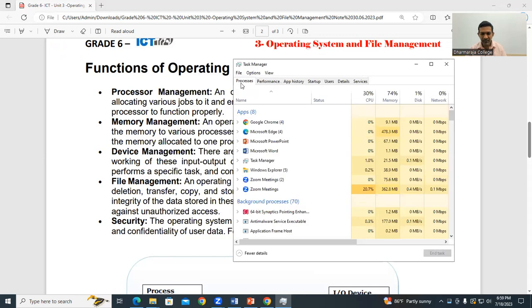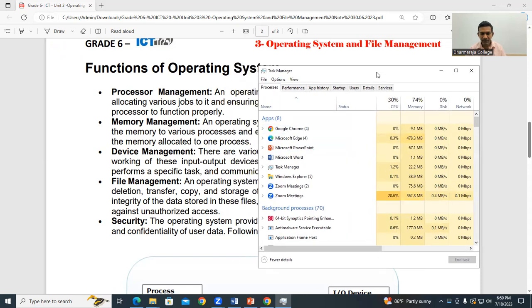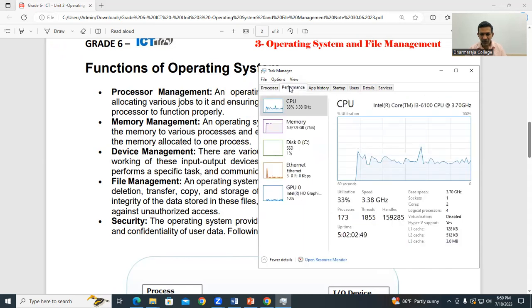Now, what processes are working? These processes are coordinated and managed by our operating system. And at the same time, the performance. You can see we can measure how our CPU and memory are allocated for each work.